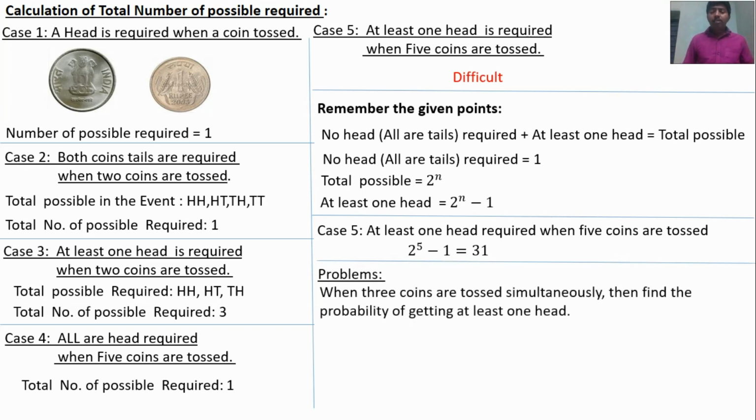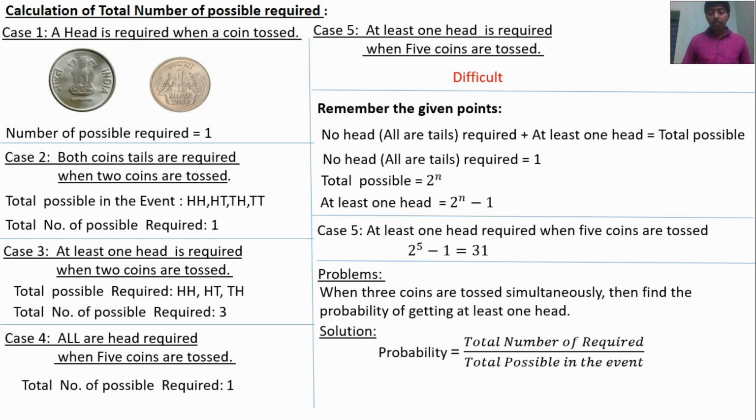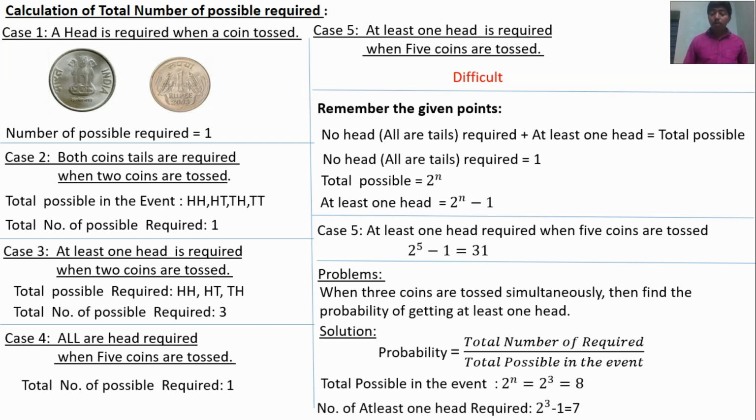When 3 coins are tossed simultaneously, find the probability of getting at least one head. For the calculation of probability, we have to find 2 parameters. One is the total number of possibilities in the event. Second is the total number of possibilities required. Total number of possibilities in the event is 2 power n, 2 power 3, which is 8. Here at least one is required. We know that at least one required is equal to 2 power n minus 1. So 2 power 3 minus 1 is 7. So probability is equal to 7 by 8.